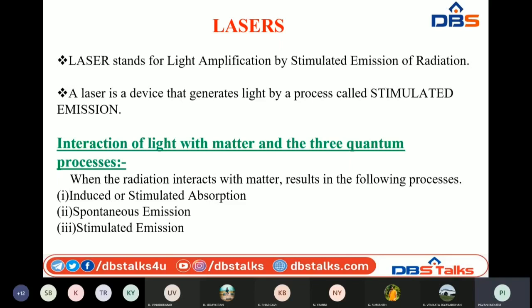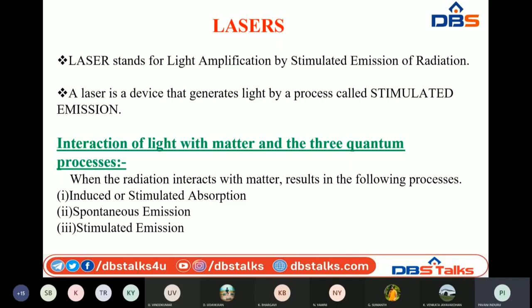Light amplification means the intensity of the light is going to be increased. That means the brightness of light is going to be increased. Stimulated emission of radiation is the working principle behind the functioning of the laser. With the principle called stimulated emission of radiation, we are going to use the laser. A laser is a source which can generate highly directional and highly bright light.